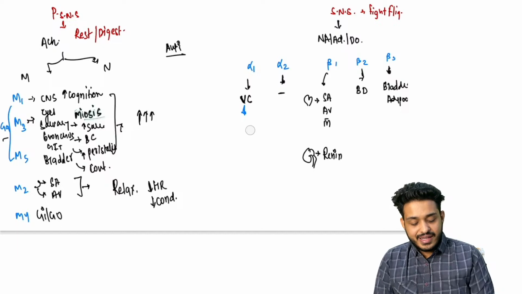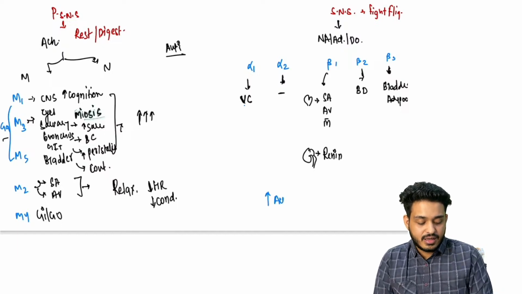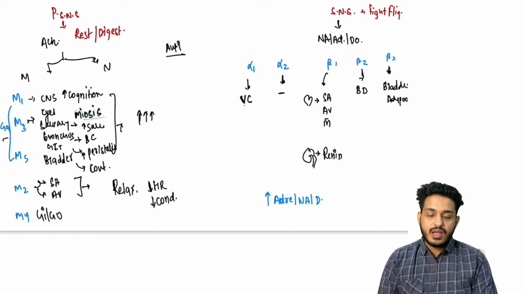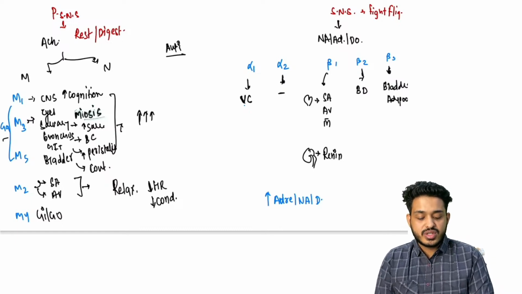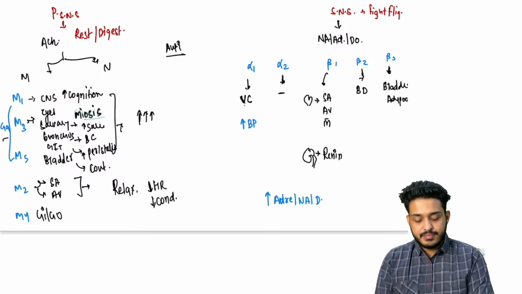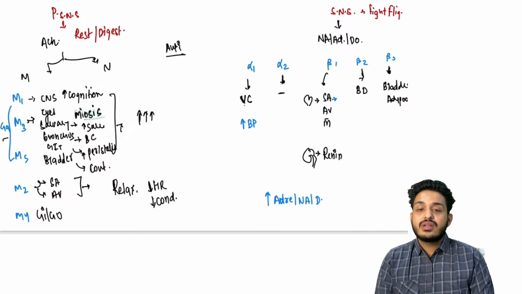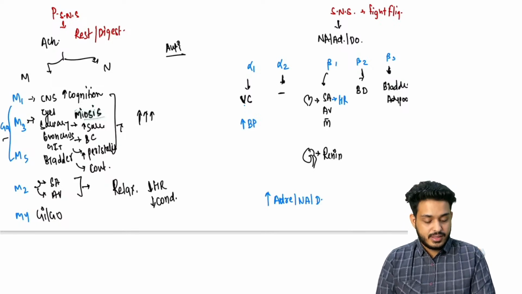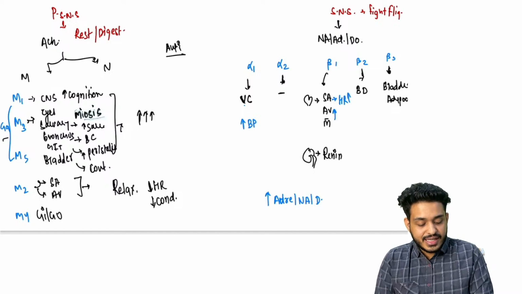Whenever you are having an increase in the levels of any catecholamines, such as adrenaline, noradrenaline, dopamine, what is going to happen? They are going to activate alpha 1. Alpha 1 is going to cause vasoconstriction. Vasoconstriction will lead to increase in the BP. Alpha 2 acting as a brake. The SA node is activated. What will happen to the heart rate? Increase in the heart rate. AV node is activated, increase in the conduction.